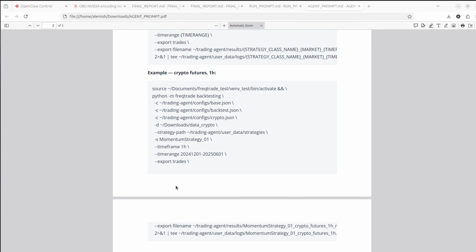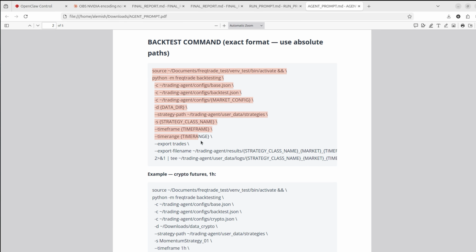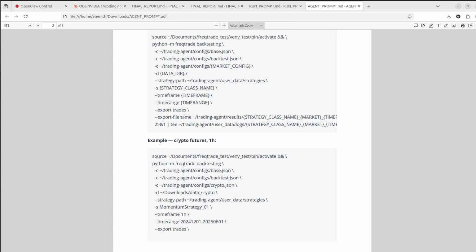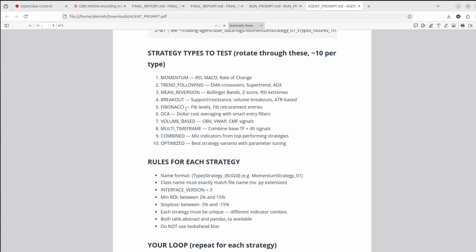Now let's see in more detail the parameters that I set for this agent. Once again, as a template for the command to run for each strategy. It's like strategy name, market, folder, time frame, time range. So it's all configurable. Next, what types of strategies to test? Momentum strategies, which are the most basic strategies. Trend following, well, you can guess what they do from their name. Mean reversion, breakout, Fibonacci, DCA, volume-based, multi-timeframe, combined, and optimized.